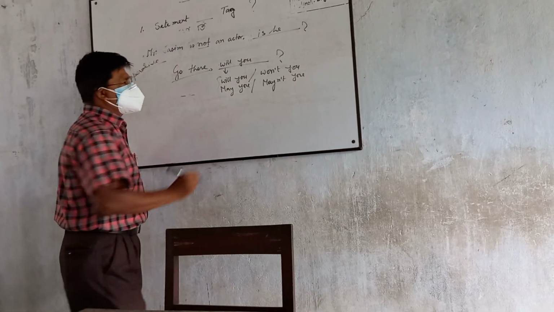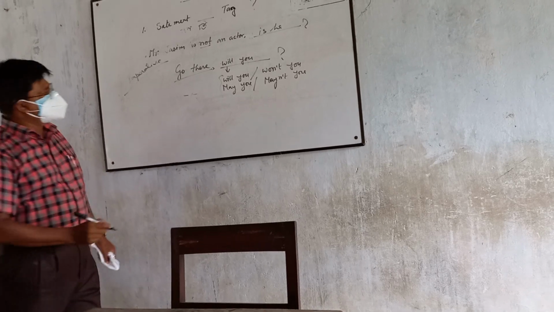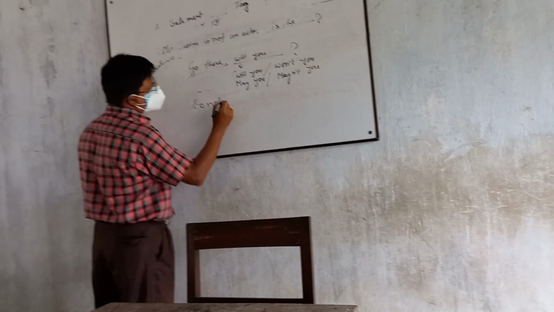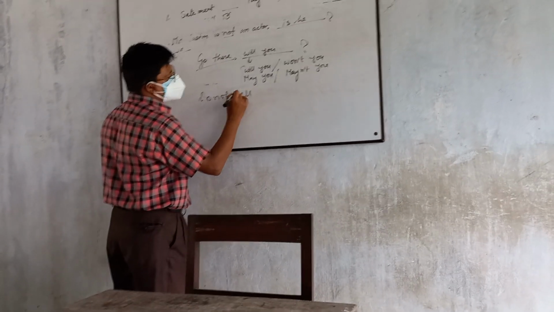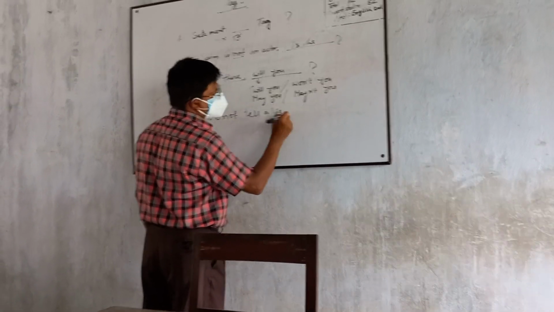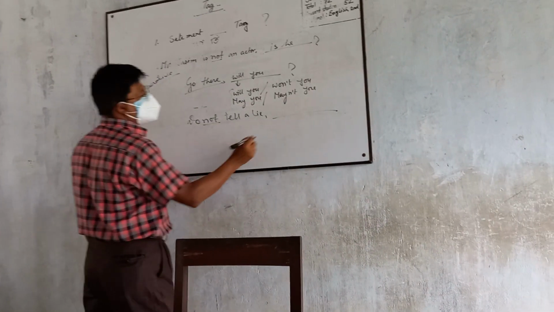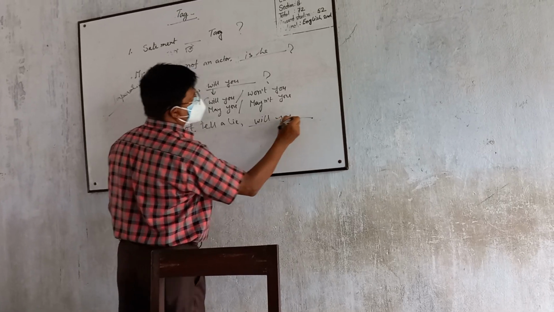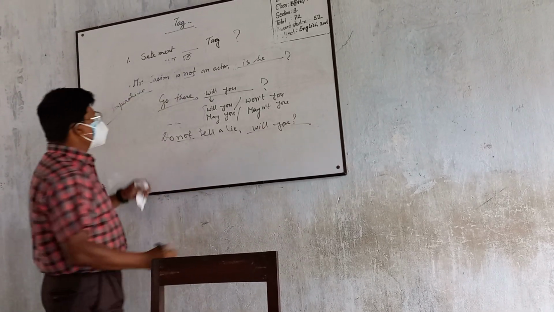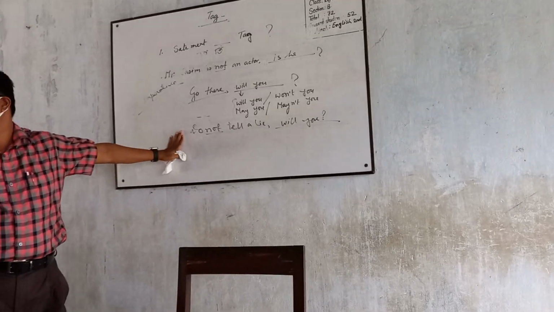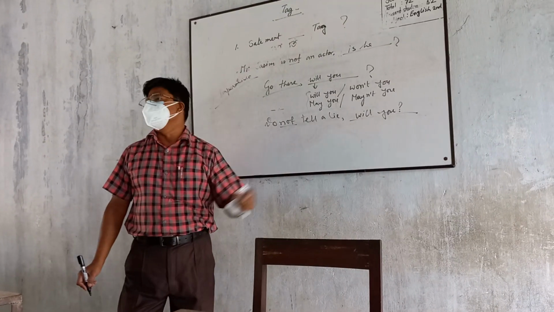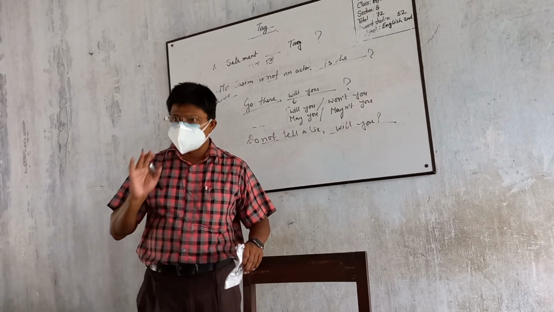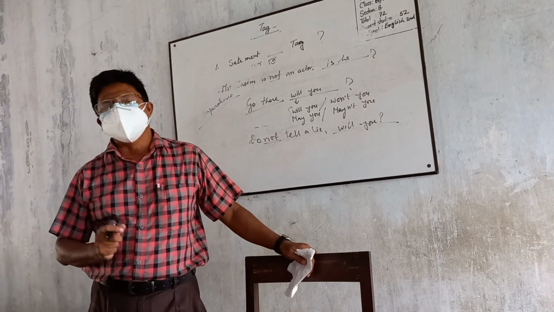You may use any one. But if there is a negative form, like "do not tell a lie", here is not, so you must use will you. As there is no subject in the imperative sentence, you have to use the subject you.